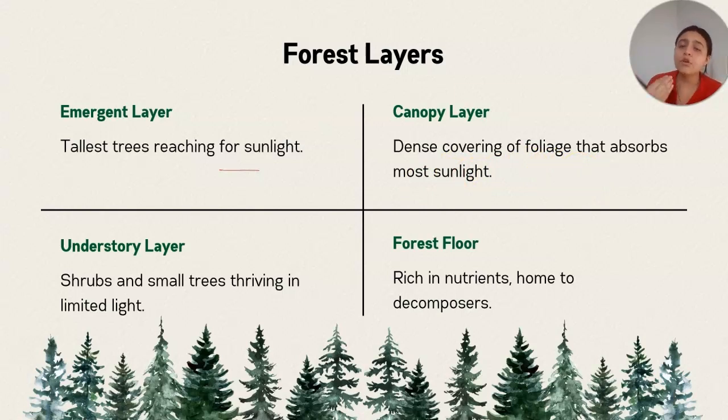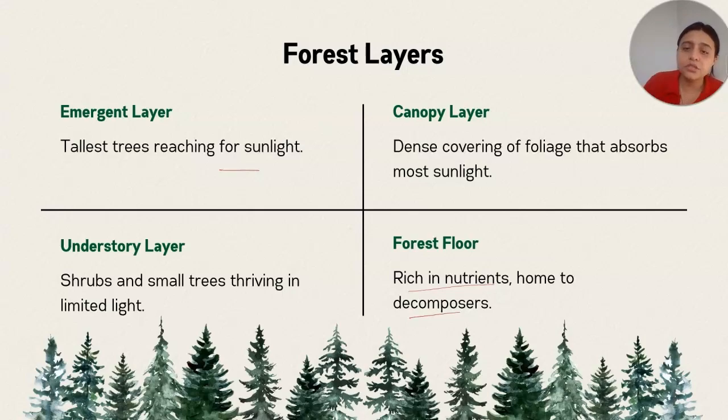I am going to show you some pictures which depict all these layers. Don't worry. Understory layer, where all the shrubs and small trees thrive in the limited light. So they can't reach out for the light, so they strive for the light. So they keep on standing together to get the light. Then the forest floor, which is rich in nutrients, home to decomposers, means the trees which are just lying inside on the land of the forest.